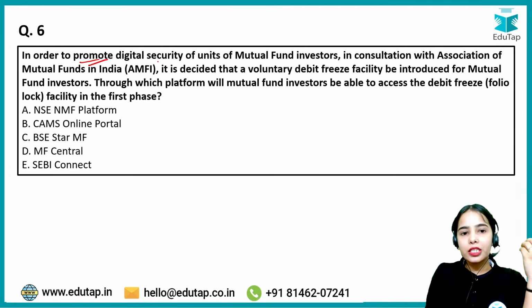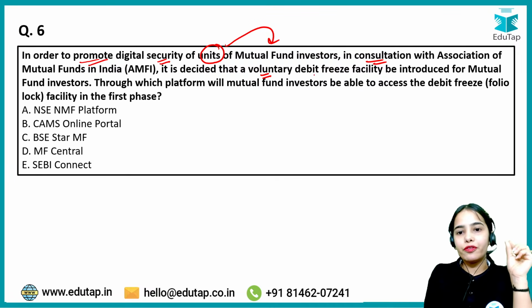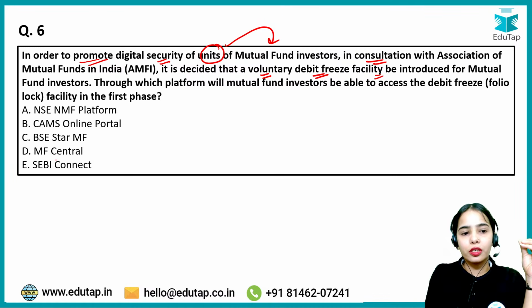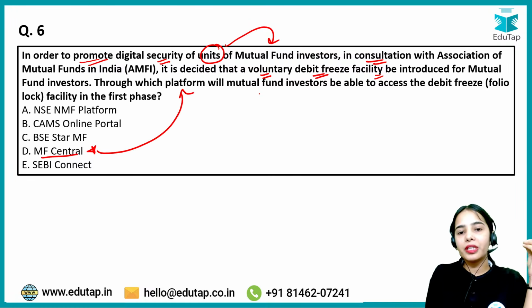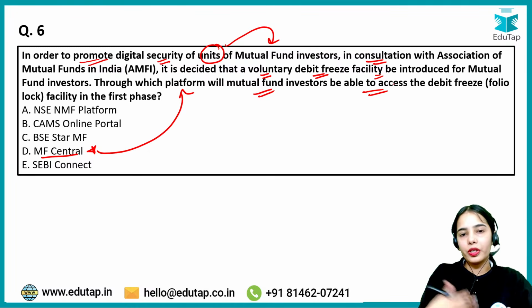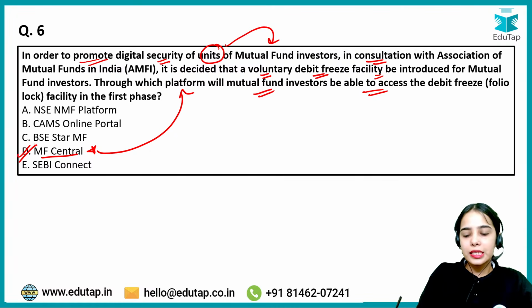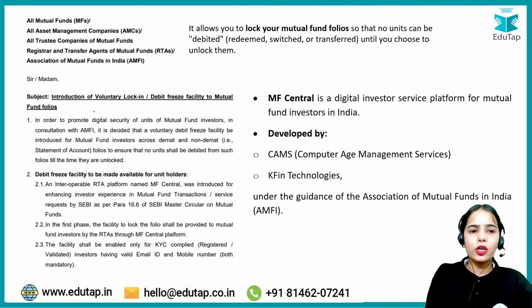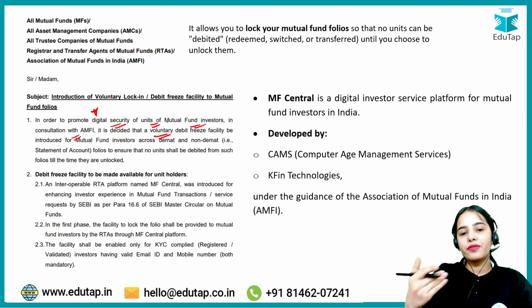So in order to promote digital security of your mutual fund units, in consultation with AMFI, SEBI has decided to provide a facility where you can voluntarily freeze the debit from your mutual fund folio. And through which platform? Yes, Mutual Fund Central. So the Mutual Fund Central platform will be the platform through which mutual fund investors will be able to avail this debit freeze facility in the first phase. So the right answer here is D. Okay, so this is the idea: in order to promote the digital security of units of mutual fund investors, in consultation with AMFI, it is decided that a voluntary debit freeze facility will be provided.